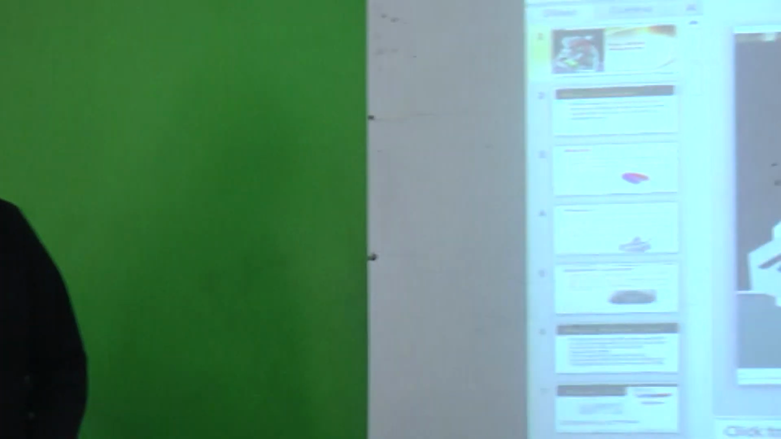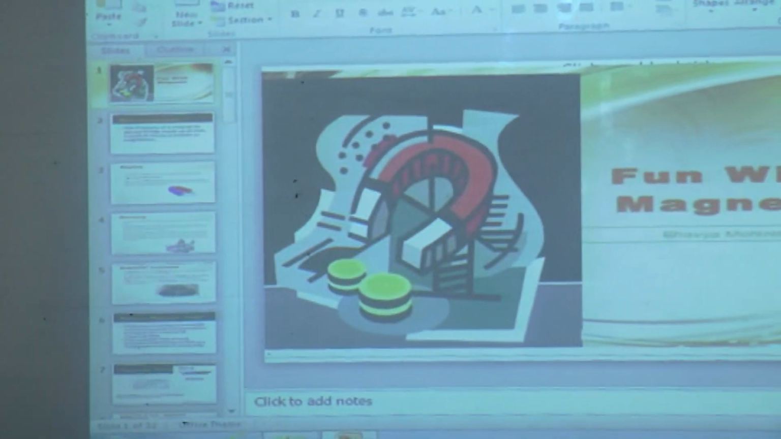Okay, children, we are going to start our new lesson, which is lesson number 13, Fun with Magnets. This is a very interesting lesson, so you will come to know how interesting it is. Okay, so let us start. Fun with Magnets.